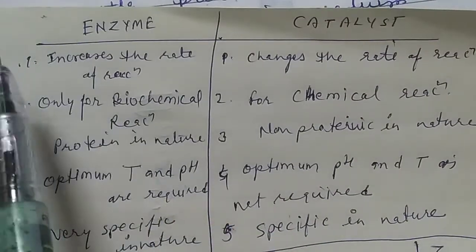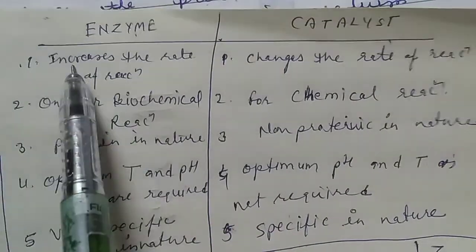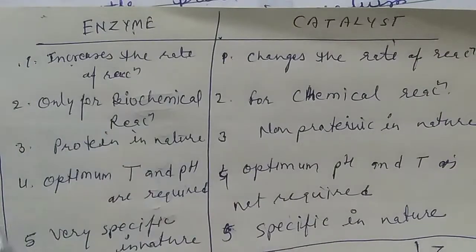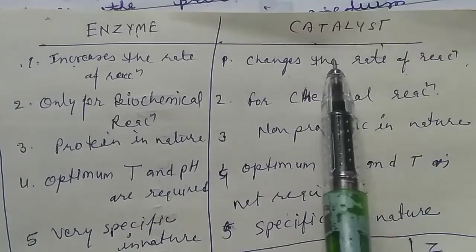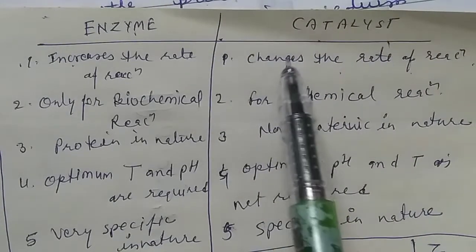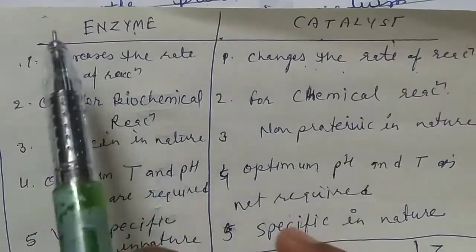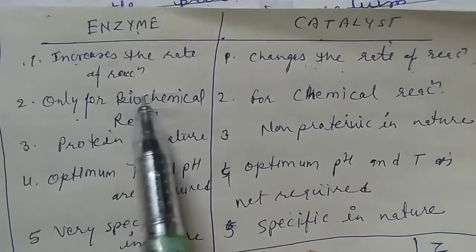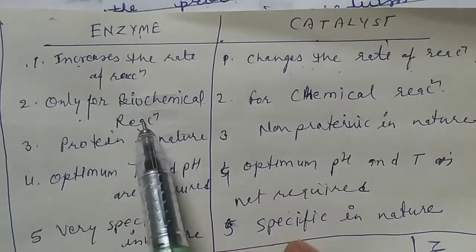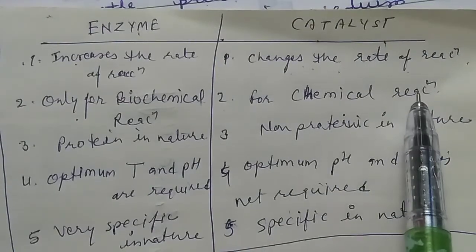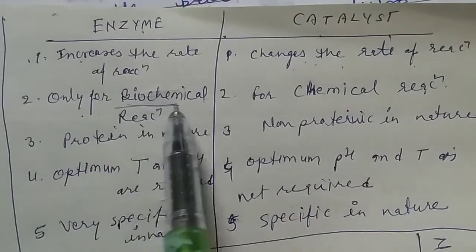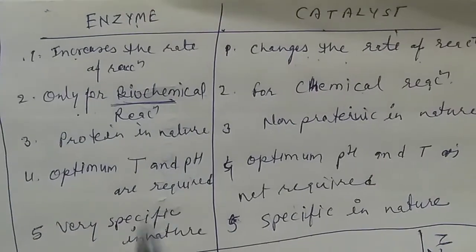First, the difference is that enzymes increase the rate of biochemical reactions, but a catalyst can change the rate of reaction. It can decrease or it can increase also. Okay, enzymes act only on biochemical reactions, while catalysts are used for chemical reactions. Enzymes are used only for biochemical, not for chemical reactions.